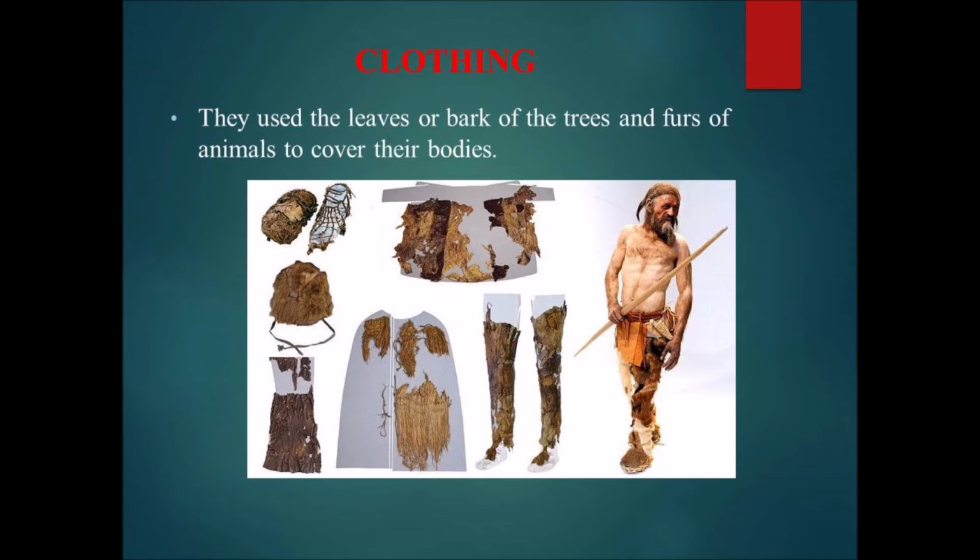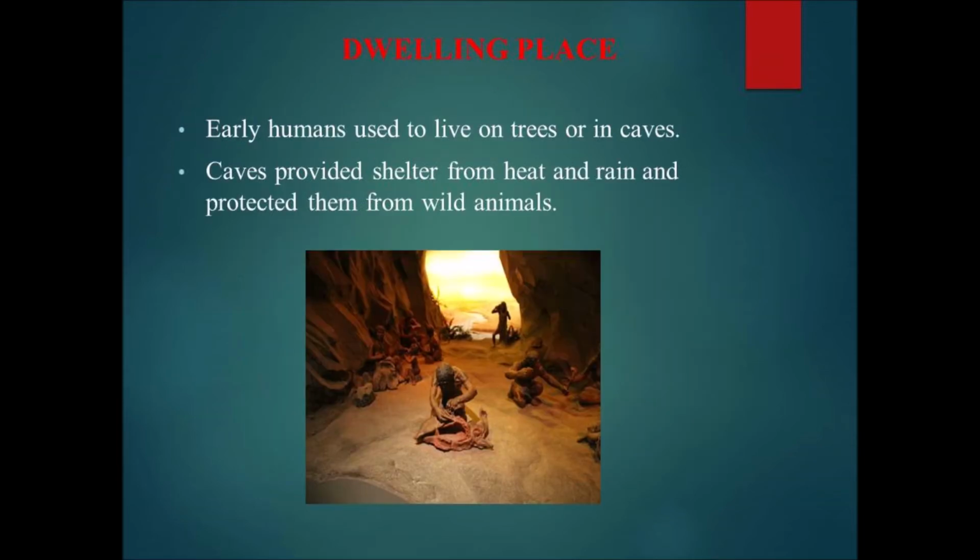The people of Paleolithic period used clothing like the leaves or bark of the trees and furs of animals to cover their bodies. You can see the picture and get to know what were the materials used by early humans for covering their bodies. Dwelling place is a place where a person lives. So early humans used to live on trees or in caves since they didn't have houses. Caves provided them shelter from heat and rain and protected them from wild animals.